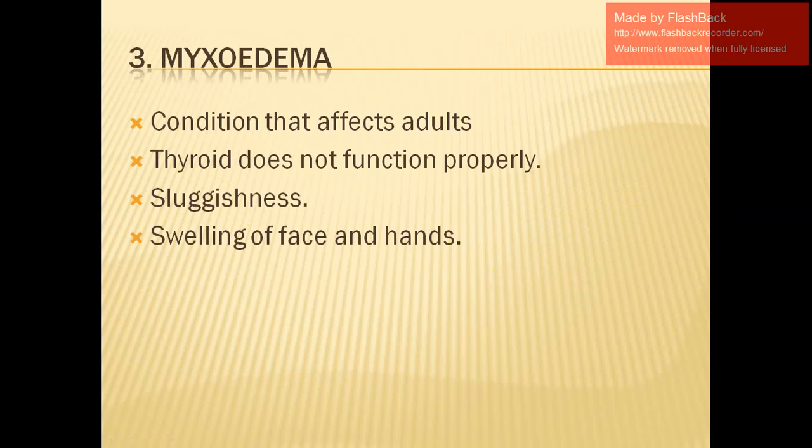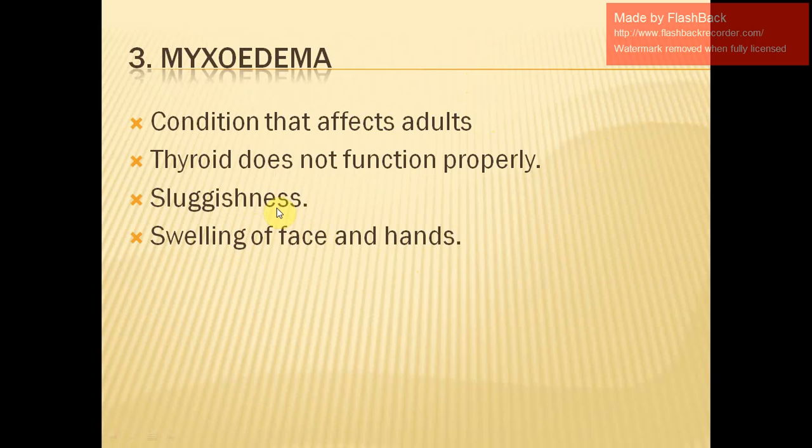Next we come to myxoedema. This myxoedema will take place if there is any problem in the thyroid gland in case of adults. If the thyroid does not function properly in adults, you will see swelling of their face and hands. Their hands and face will be swollen, and there is sluggishness, meaning they are very lazy.